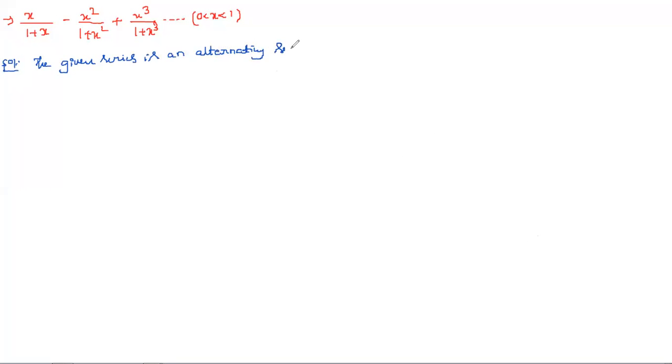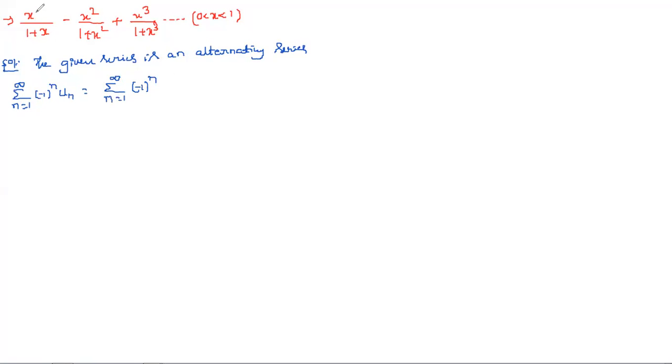And now first we need to write, as usual, summation n is equal 1 to infinity (-1)^n un.